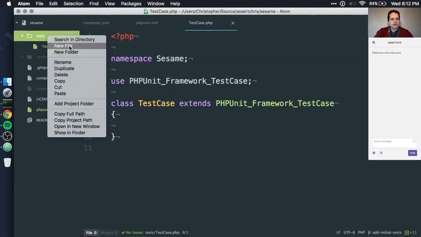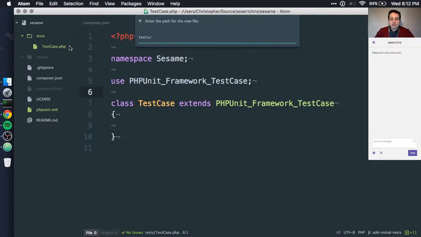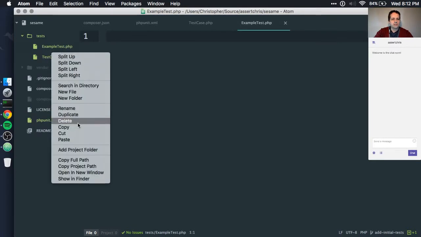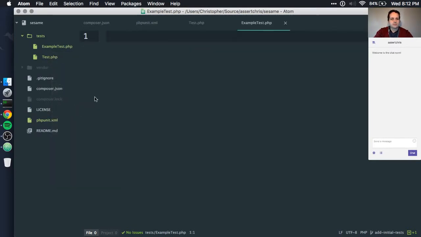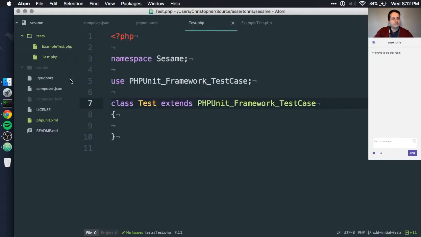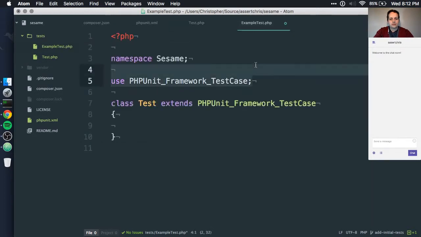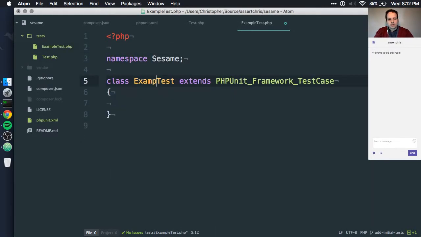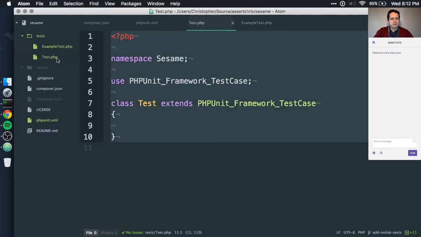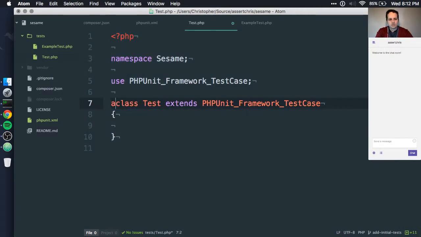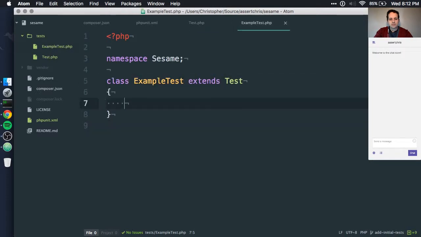Okay, let's also make a first test just to check that everything works here. So we'll call this ExampleTest. I actually want to rename this class to not TestCase, but Test. In fact, I'll copy a lot of this here as well. Don't need that because we're just going to have ExampleTest extends Test. Oh, I also need to remember to make this abstract because I don't want PHPUnit to start trying to run it. Abstract class Test. Okay, ExampleTest extends Test, and we'll say public function